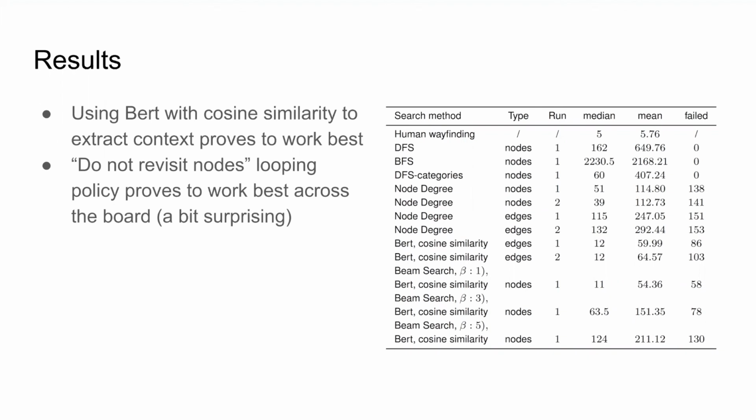And surprisingly, the do-not-revisit-nodes looping policy also proved to work the best, even across all our experiments, which was kind of surprising since one would expect that allowing the algorithm to revisit hubs and maybe taking a second best path would prove beneficial, but that was not the case.